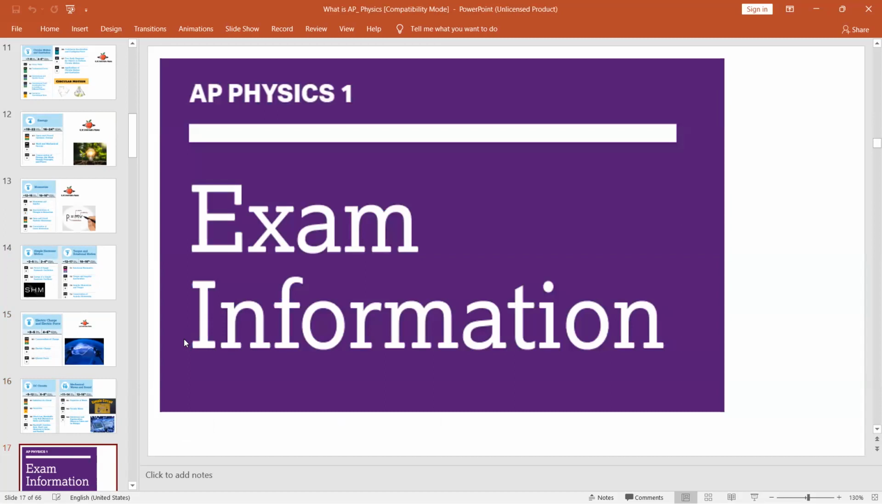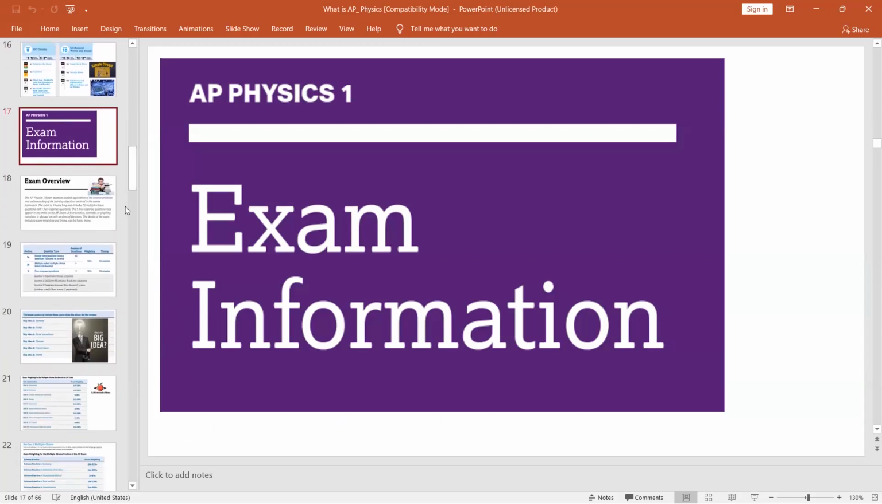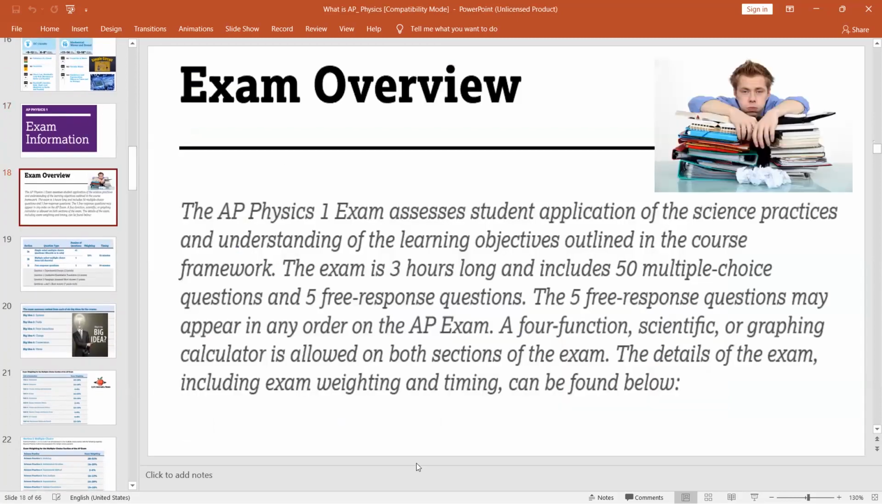Now let's talk about the exam information. What is the assessment type that we can discuss here? This part you can look at in detail. The AP Physics exam assesses students' application of science practices and understanding of the learning objectives outlined in the course framework. The exam is 3 hours long.